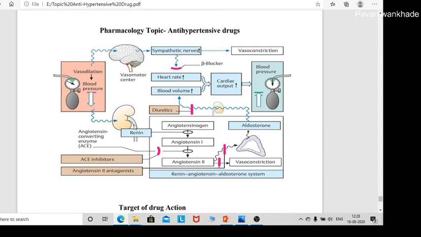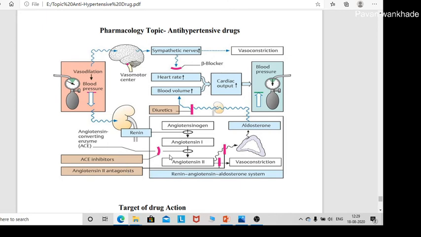Now this is the renin-angiotensin system. The renin enzyme converts angiotensinogen into angiotensin 1. Angiotensin 1 is converted into angiotensin 2 by the angiotensin converting enzyme, and this angiotensin 2 causes vasoconstriction, and the aldosterone hormone also causes sodium and water retention, and due to that it increases the blood volume, and hence the cardiac output and the blood pressure. So now these are the targets of drug action.